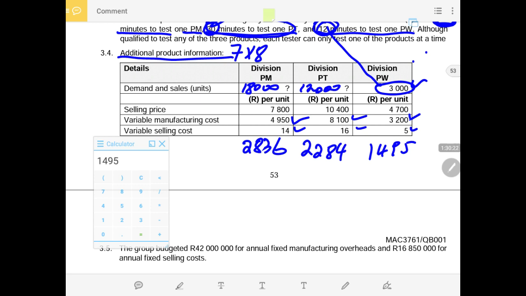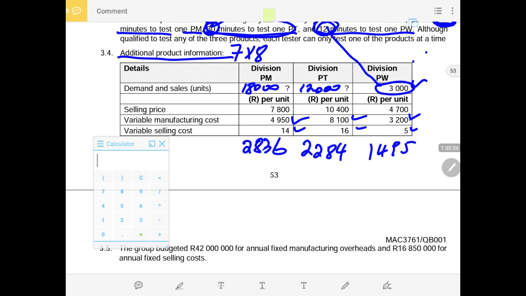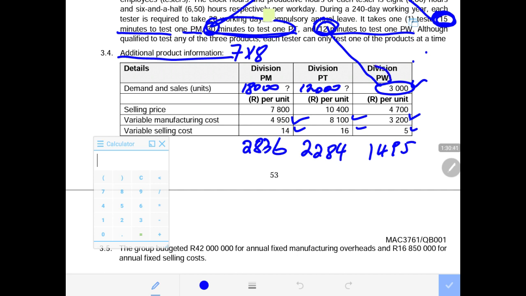We need to look at what is called the sales mix. There was no talk about the sales mix. In this case now we need to say, okay, how many units are we planning to sell? These are the units that are expected to be sold. We need to know the ratio of the sale of this product. 3,000 does fit to 3,000, and 3,000 does fit to 12,000 and leaves no remainder, and 3,000 does fit to 18,000 and leaves no remainder. So 18,000 divided by 3,000 gives us 6. That means our sales mix will be 6.